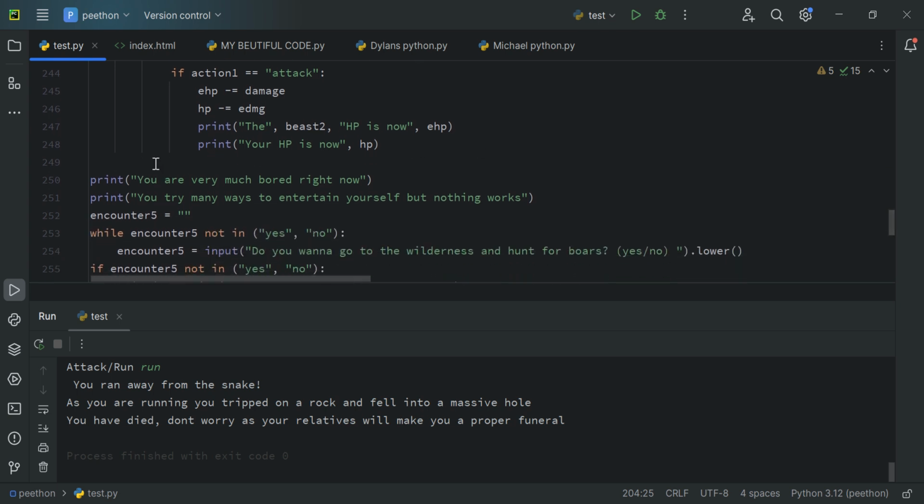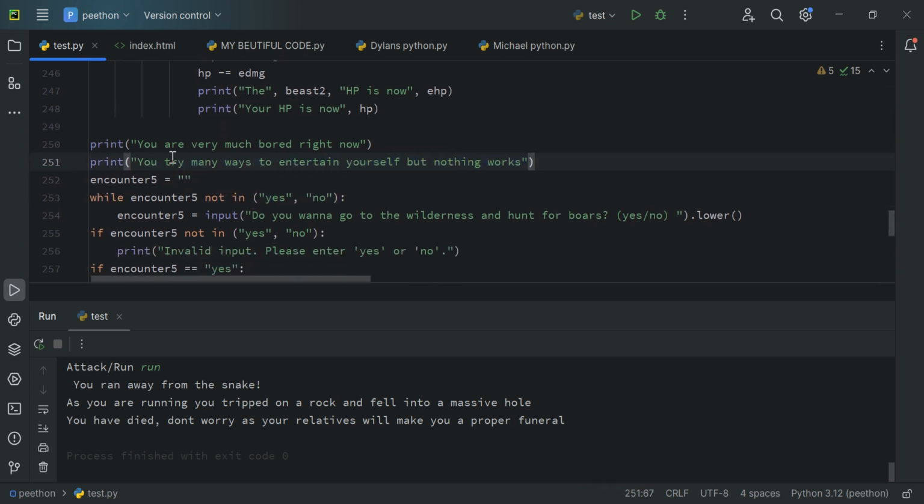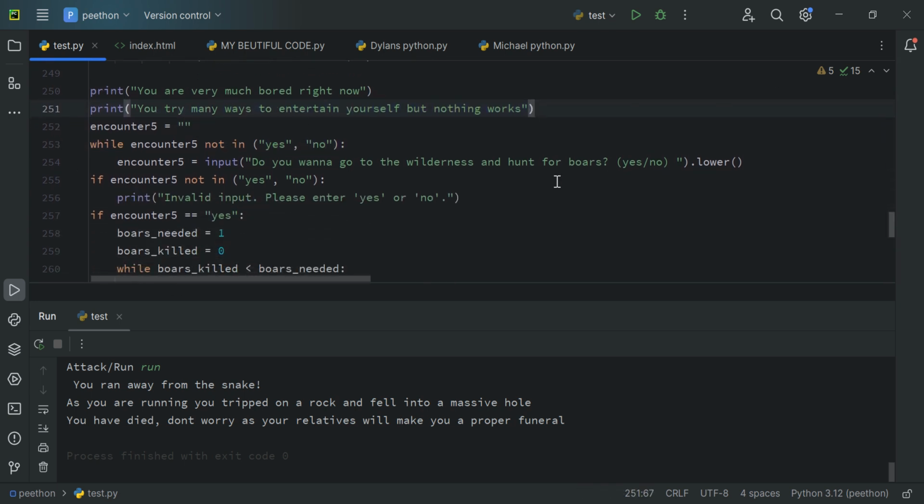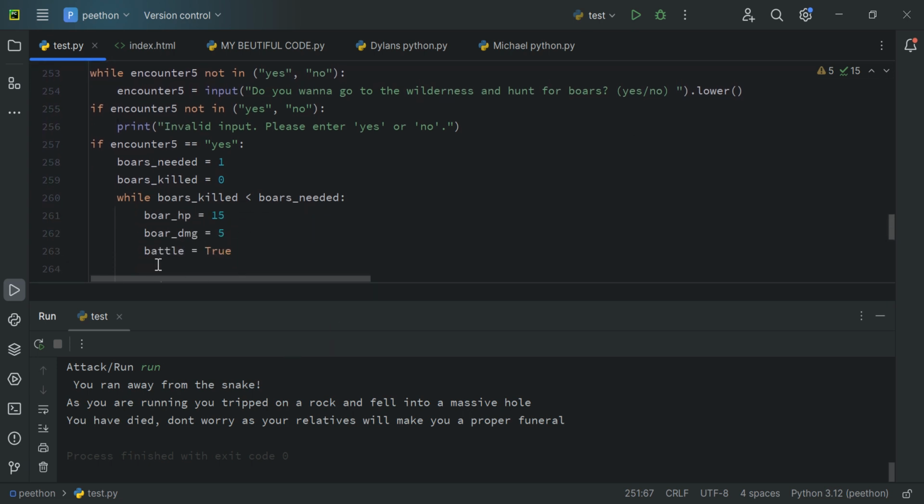Now, after you finish this, or you say you run, you feel very bored right now. You try many ways to entertain yourself, but nothing works. Encounter, it's the same thing. You want to go to the wilderness, and each of these is pretty much the same thing.